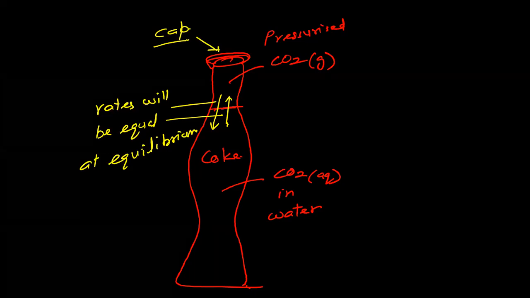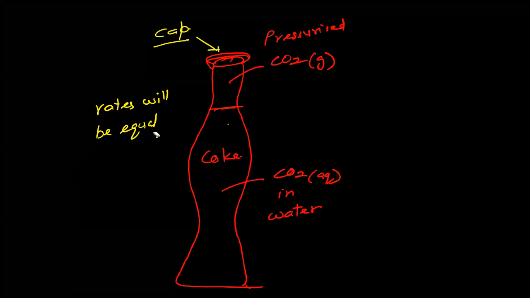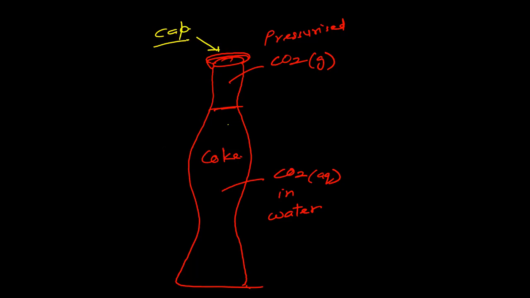The phenomenon is the same as I explained for water and vapors. So here also, due to pressure, the carbon dioxide will be absorbed in the water. But due to evaporation, the carbon dioxide will get out of the water.